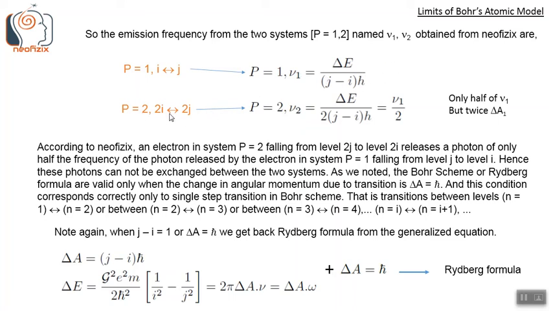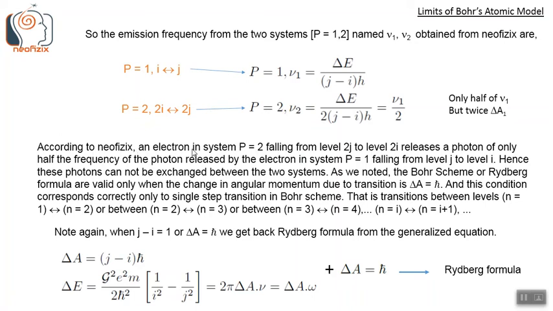And for P equals 2, where the transition is between 2i and 2j levels, nu2 becomes delta E by (2j minus 2i) h. The delta E remains the same in both cases. The same amount of energy is released or absorbed by the electronic transition. Only the angular momentum part will be different, which gives this extra factor, j minus i or 2j minus 2i in this case. So nu2 will be only half the value of nu1. It is only half, but the system P equals 2 had twice the angular momentum, as we saw in the previous slide.